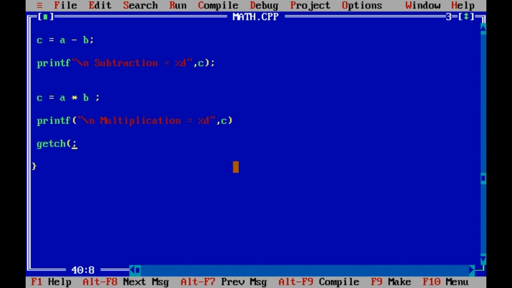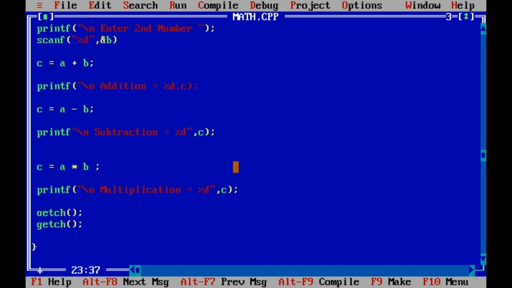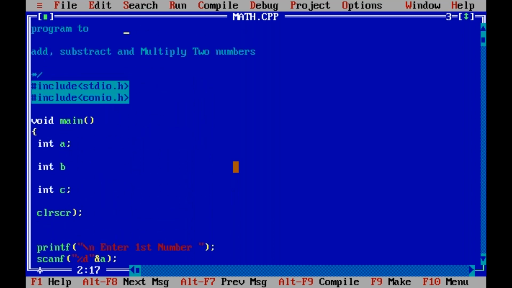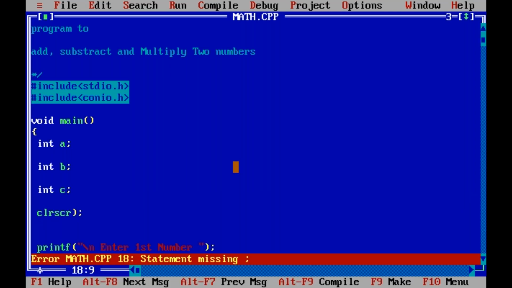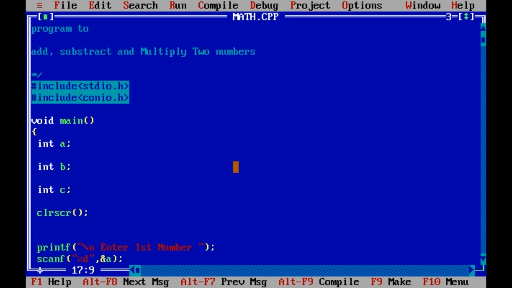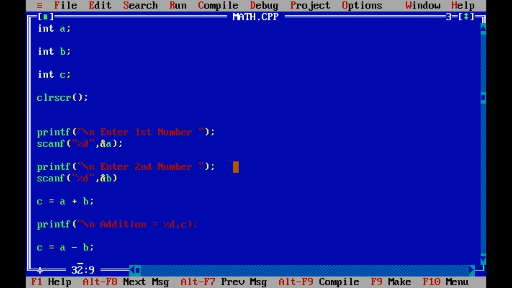Now correct all the mistakes. Suppose here semicolon missing. Let us correct all the mistakes. After correction, what happens? Comma missing, correction. Yes, compile. Still errors, 5 more errors. Bracket missing here. Okay, next.